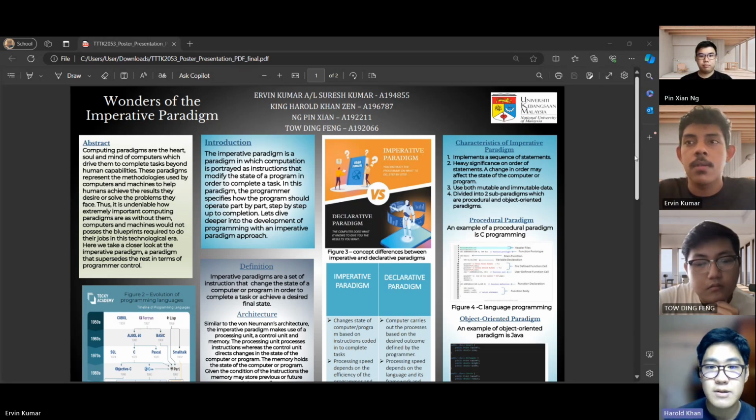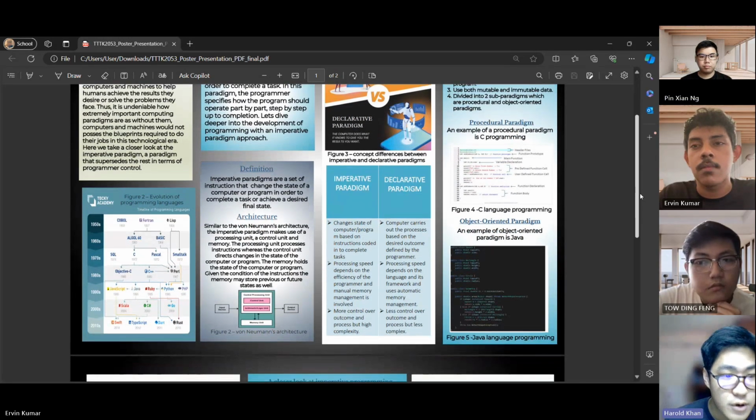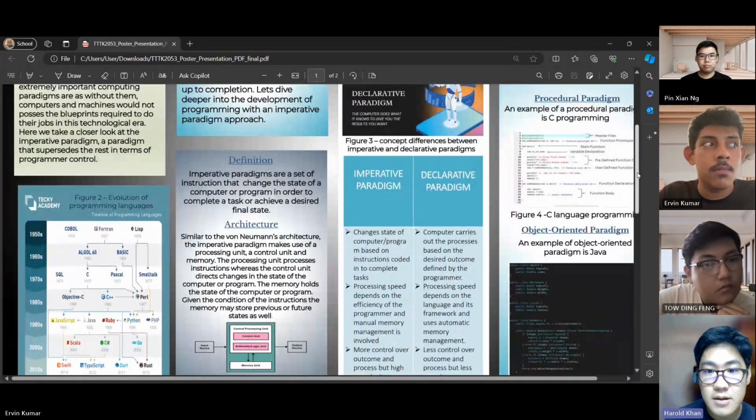Next up, we have the introduction. The imperative paradigm involves writing instructions that change a program state to complete the task. The programmer details how the program should work step by step until it's done. Let's explore how programming develops using the imperative paradigm. We will look at the evolution of programming languages, with C being developed in the 70s, Python in the 90s, and the latest ones we have, Swift, TypeScript, Dart, and Rust.